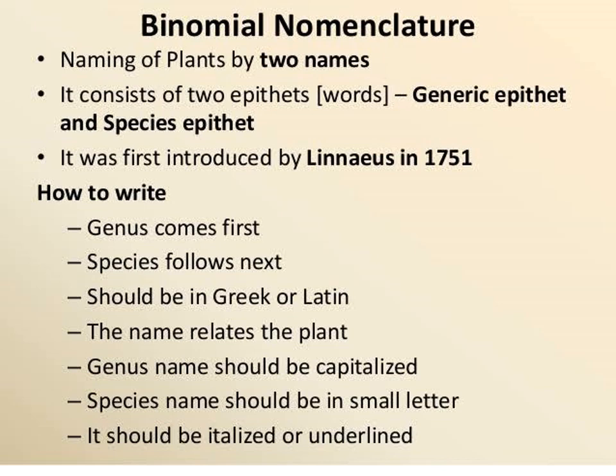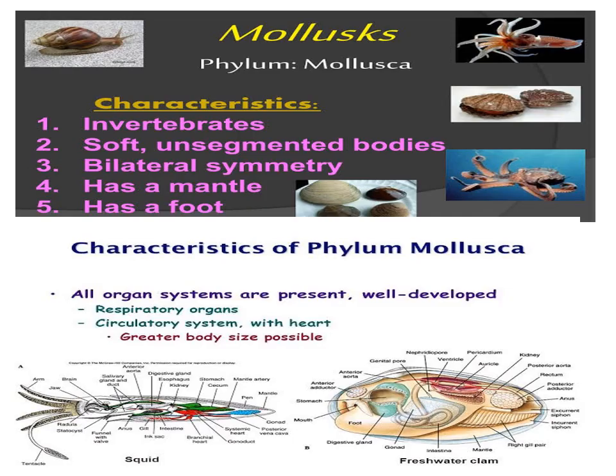Okay children, next we have the animal phyla: Porifera, Coelenterata, Platyhelminthes, Aschelminthes, Annelida, Arthropoda, Mollusca, Echinodermata, Hemichordata, Prochordata.